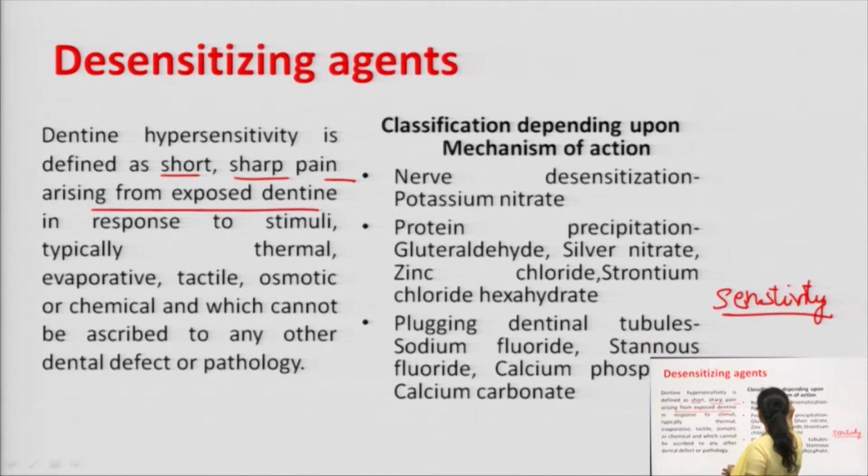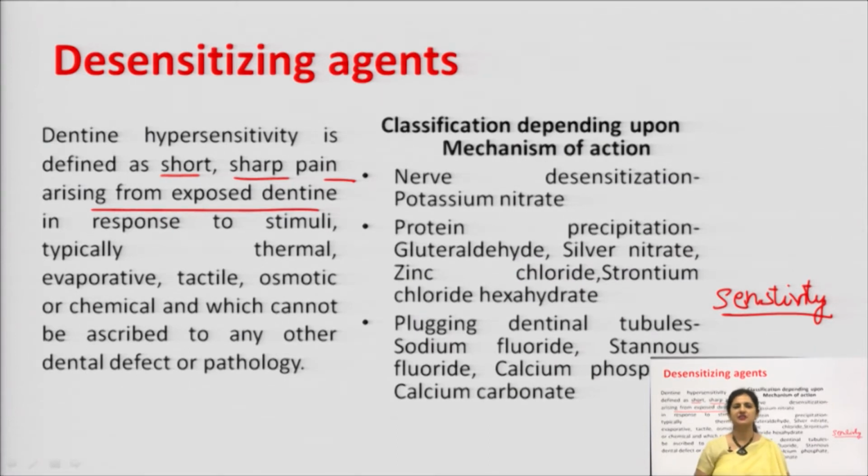Now, the desensitizing agents have been classified depending upon the mechanism of action. We have three categories here. Number one is nerve desensitizing agent. Nerve desensitization is the purpose which they serve, and the example includes potassium nitrate.